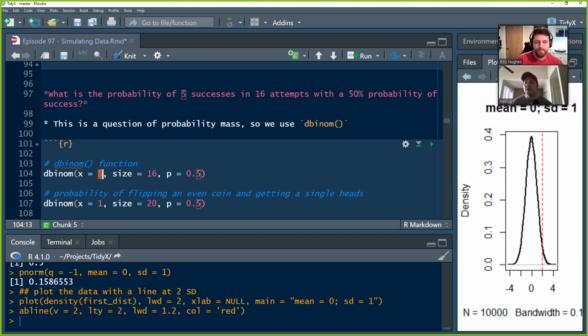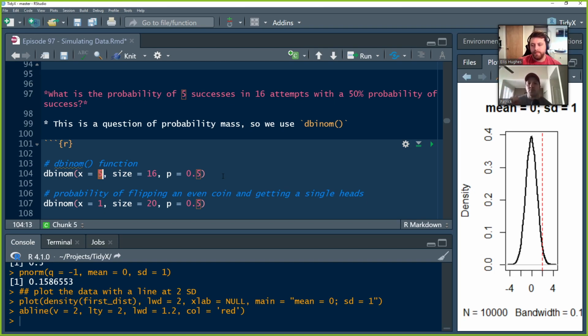If the outcome is discrete, it's binary, it's a count, 0, 1, 2, 3, 4, 5, 6, or it's groupings, group A, group B, or group C, we're dealing with a probability mass. What's the probability of the mass of the data within each of those discrete buckets? If the outcome is continuous, like that normal distribution we work with, we're dealing with a density function. What's the probability density, the area under the curve within a specific region of that distribution?